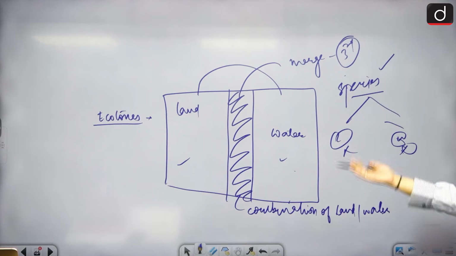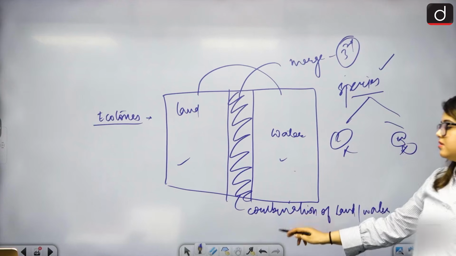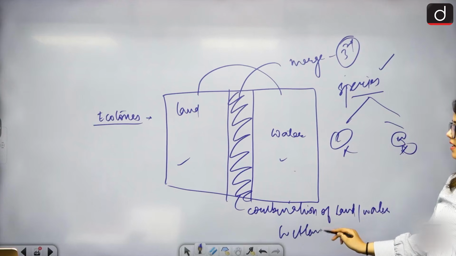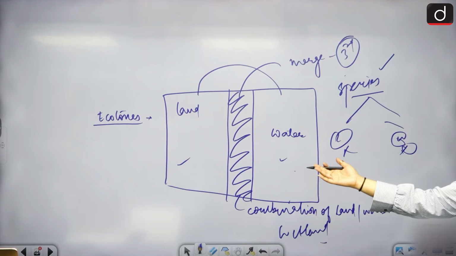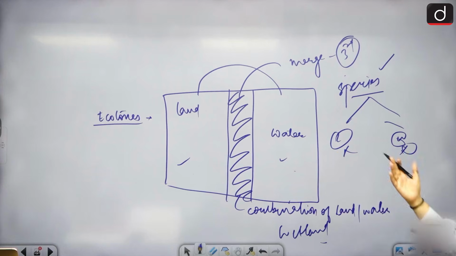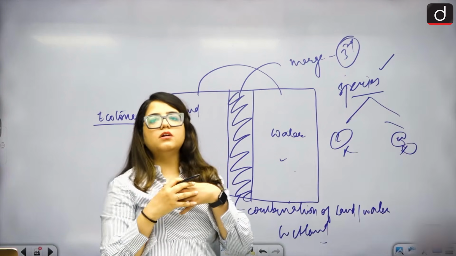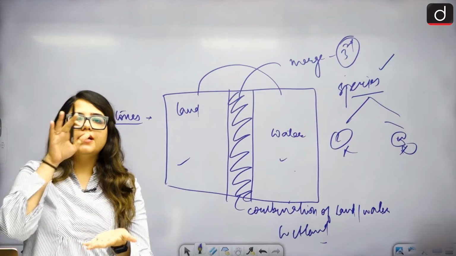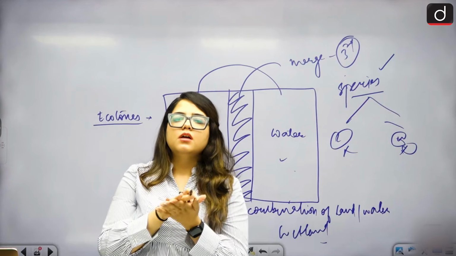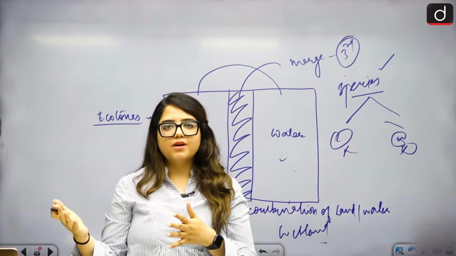So it becomes its own kind of ecosystem. This is wetland, right? This is wetland for you, or any kind of system. This is wetland because we took land and water. If we take other examples, it will become another example. But this is ecotone. In general, we call this segregated structures coming together to form a combined entity, overlapping features and forming something new. That is ecotone for us.